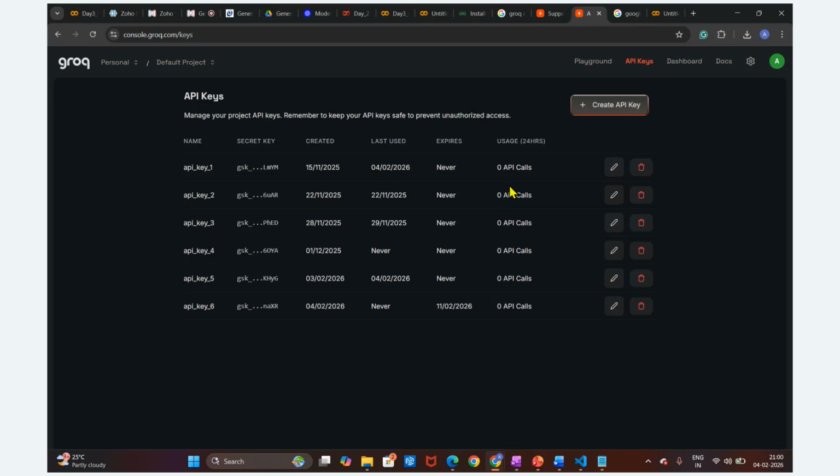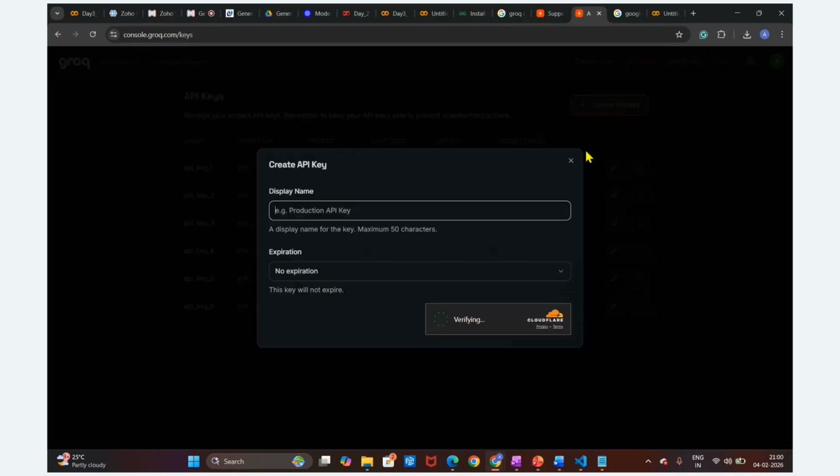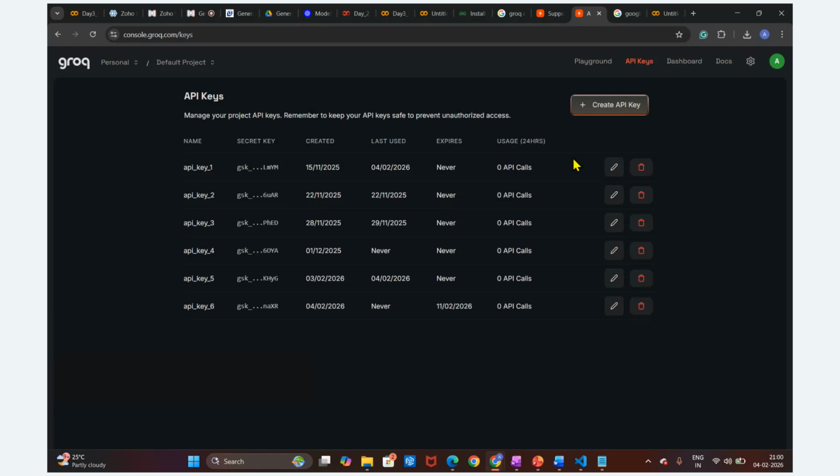So this key is now not visible. If a second time I want to copy it, I'm not able to copy it, then I need to create a new API key. We can create multiple API keys, not an issue. But once we have created this API key, we cannot copy it, right? We cannot see this key again.